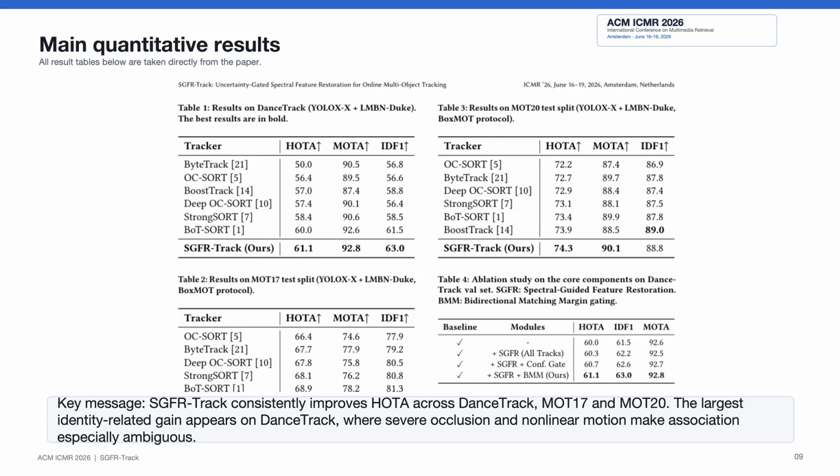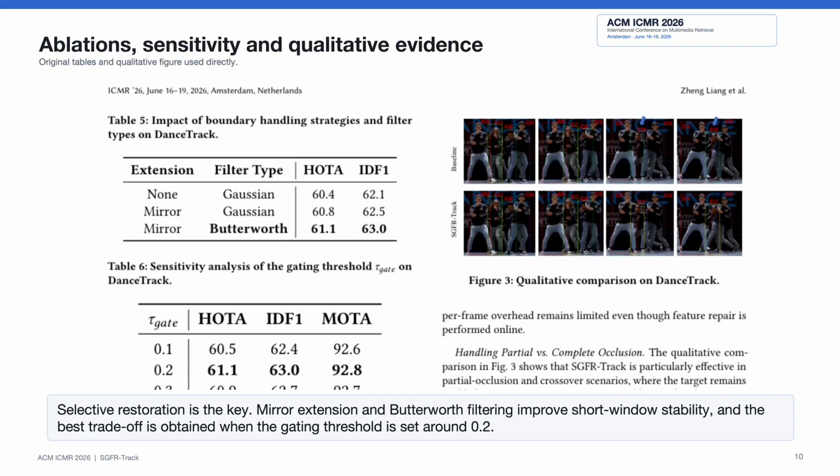More importantly, the results support our main argument. Improving the quality of appearance evidence before matching can lead to better identity association. We further conduct ablation studies to analyze the contribution of each component. First, applying SGFR to all tracklets improves identity-related performance, but it may slightly affect overall stability.